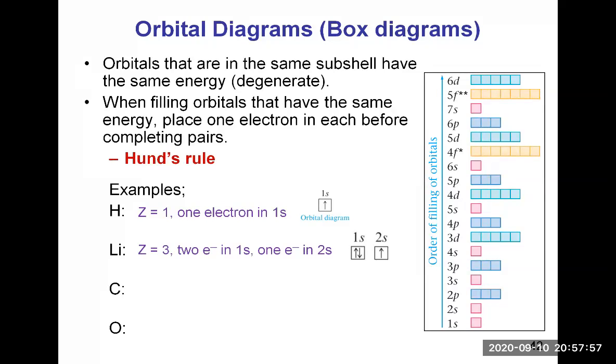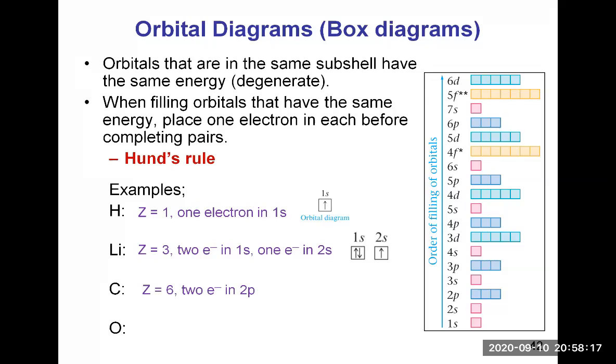Carbon, atomic number 6. It will have 2 electrons in the 1s, 2 electrons in the 2s, and there are still 2 electrons, and they will go into the 2p.